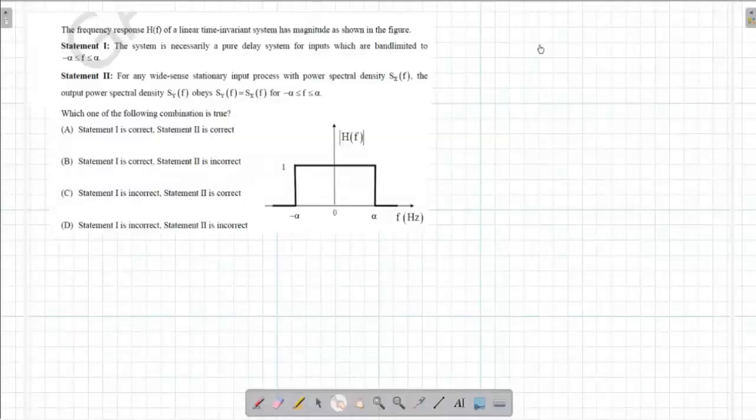Question from communication system. The frequency response H(f) of a linear time invariant system has magnitude as shown in figure. Magnitude response is shown. And there are two statements given. You have to identify out of these two statements which one of them is correct and which one of them is incorrect. So only one option is going to be correct in this case.